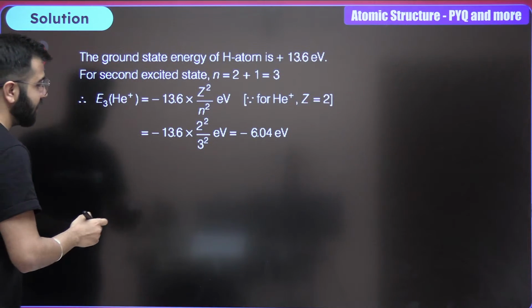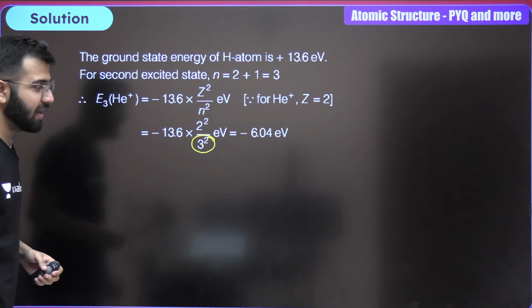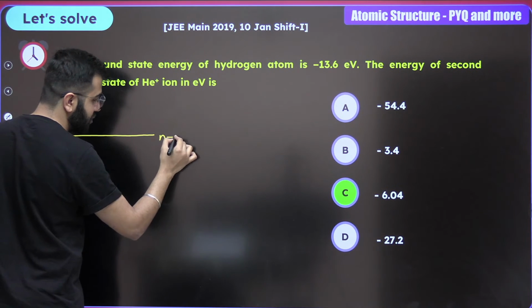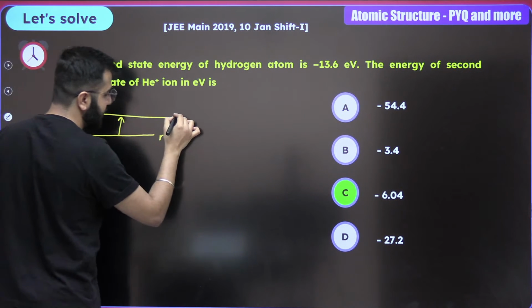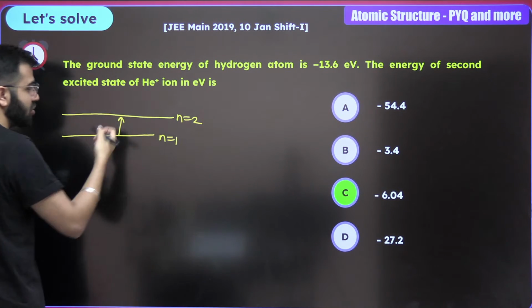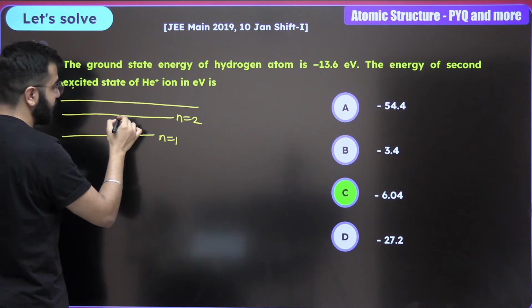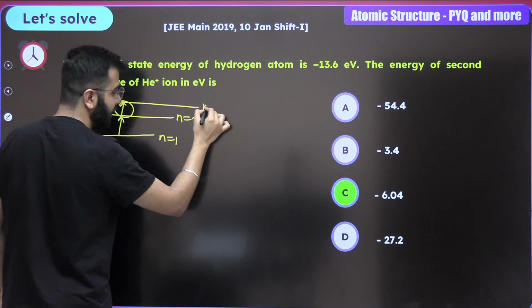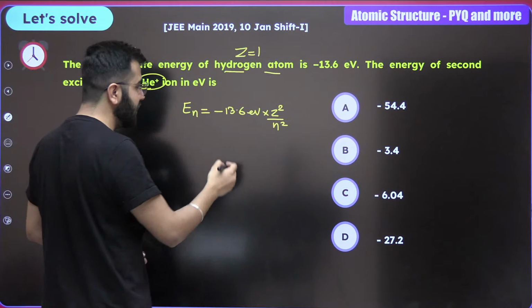And how to do this one? Whenever we talk about the second excited state, it is going to be n is equal to 3. How? See, if this is the ground state, n is equal to 1. When we talk about the first excited state, it is going to be n is equal to 2. But the question is talking about the second excited state. So while getting excited a second time, it becomes n is equal to 3. So this is what you really have to use.